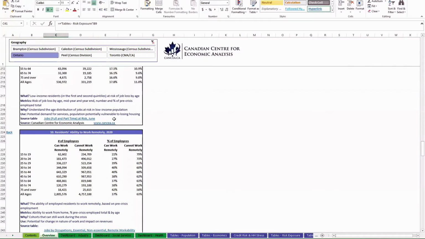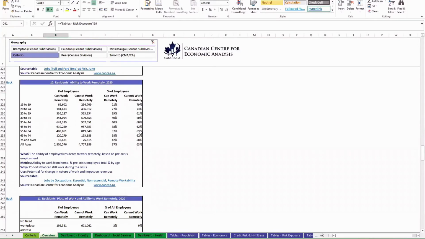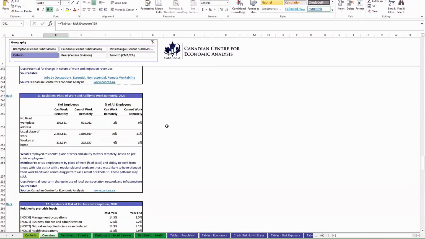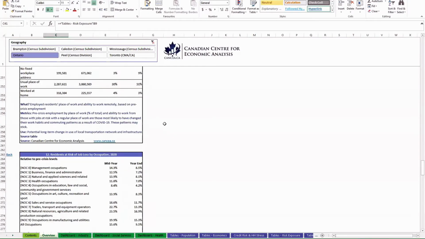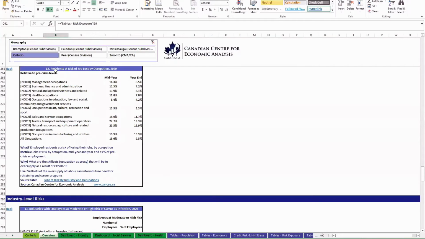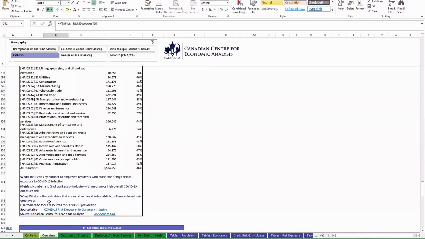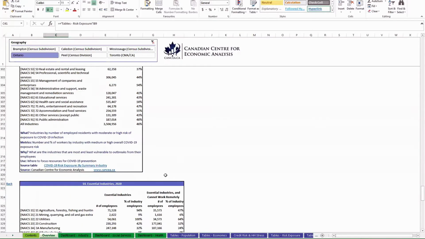So you can take a look at all the different tables. Basically, they represent tables that we thought might be interesting to municipalities. Like I said, you can print them off. It's kind of a quick and easy way to see what is included here. We've also included, for example, ability to work remotely, by place of work, as well as residences at risk of job loss by occupation. And then here you have industry level risks. So COVID risk by industry, which is kind of interesting if you want to know which industries are most and least vulnerable to outbreaks from your employees, from their employees, for example.